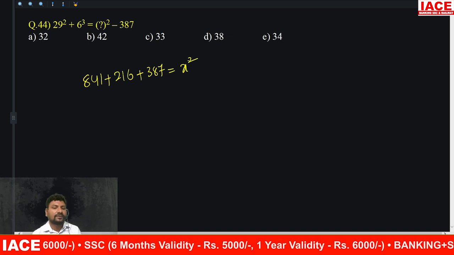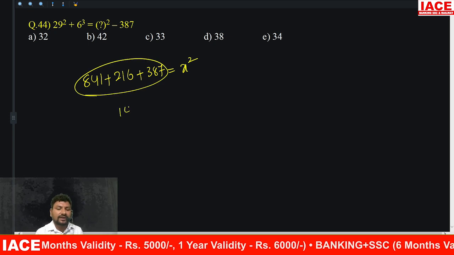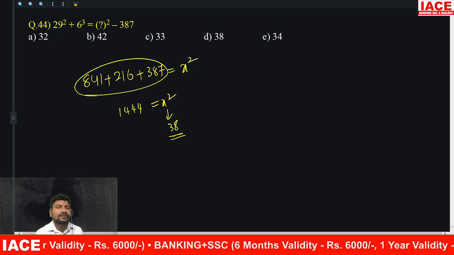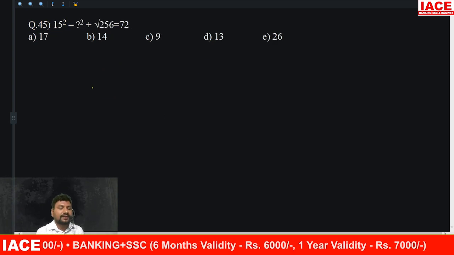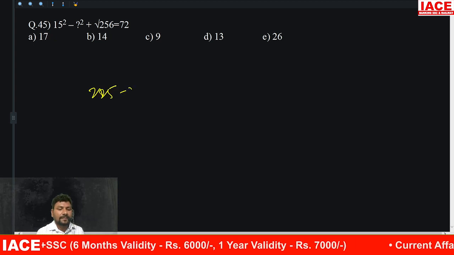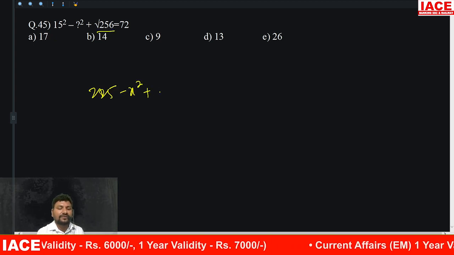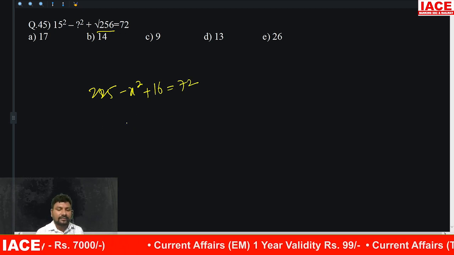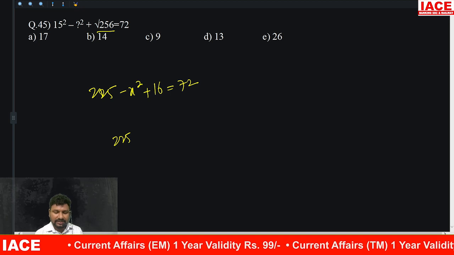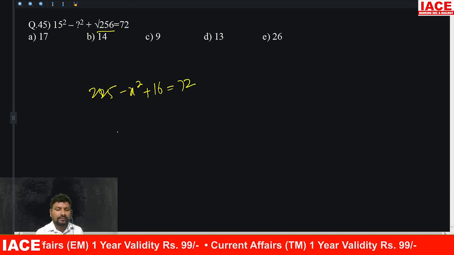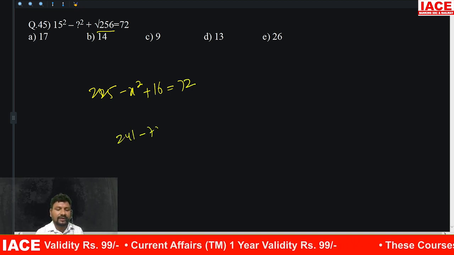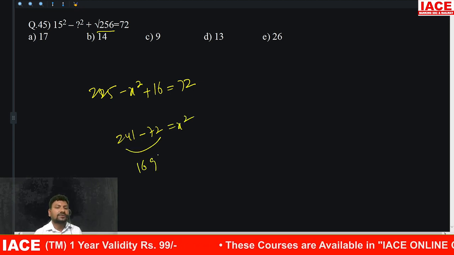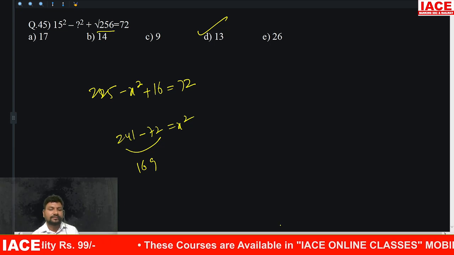Okay, if you add all the values, you will get 1444. 1444 equal to x square means x equal to 38. 15 square value 225 minus x, square root of 256 value 16 equal to 72. Okay, then 225 plus 16 equal to 241 minus 72 equal to x square. This is equal to 169. Then x square is equal to 169 means x equal to 13.